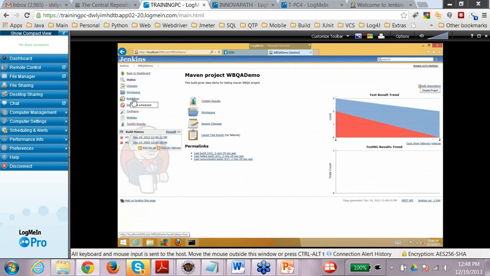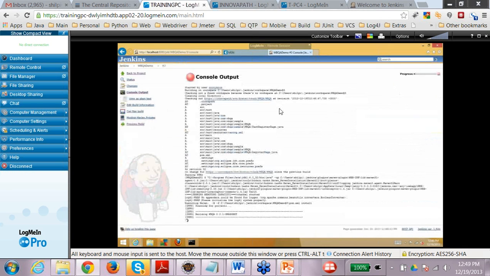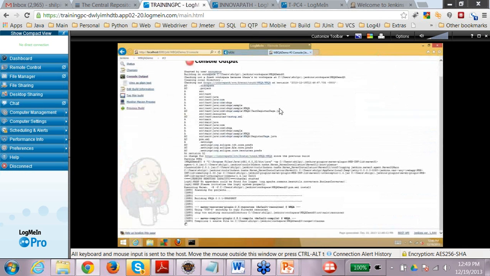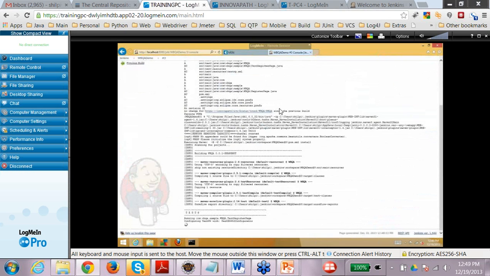Okay, let me run this again now. And if you want to clear the build, let's say you want to clean the entire thing and do the build again, then there is again a configuration like clear the previous build, that also you can do. Now it is running fine. I actually put 2 dashes for the version, that's the reason it was giving the error. So the second one is also running.